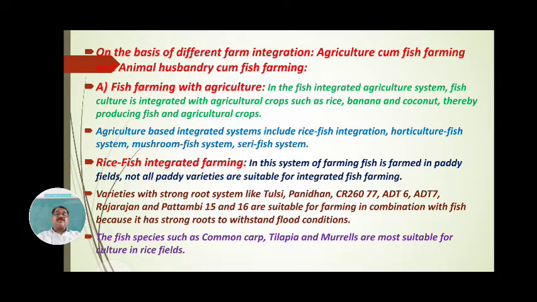Which fishes are used for culture? The species of common carp, Tilapia mozambica, Channa marulius, Channa punctatus, Channa gachua, then Magur. These fishes are cultured with paddy fields, with rice, and the rice is used as an alternative crop for the fisherman.